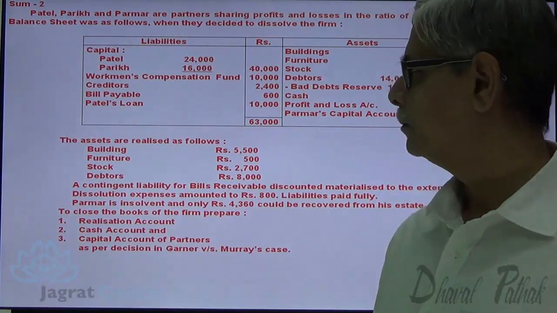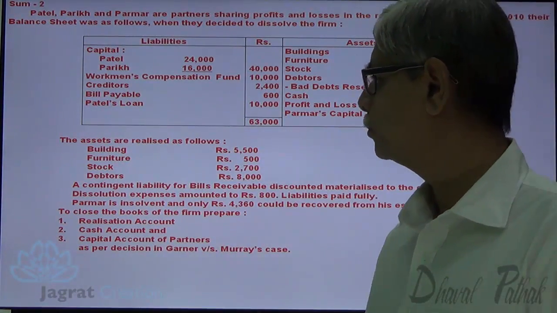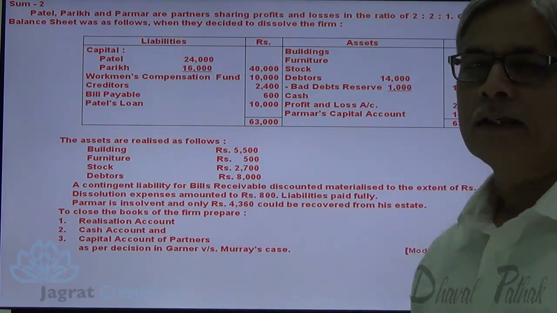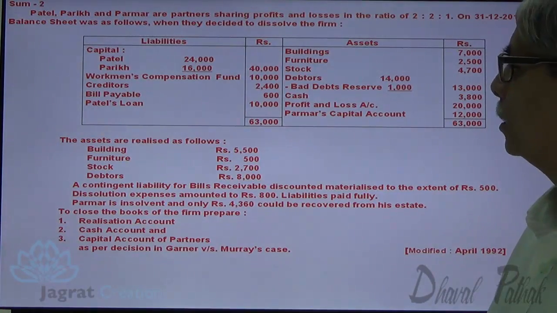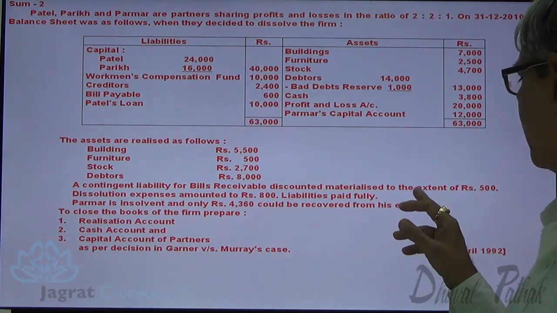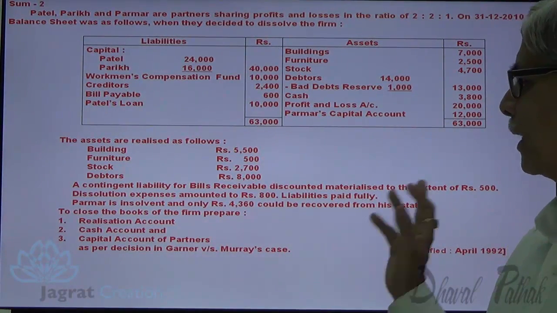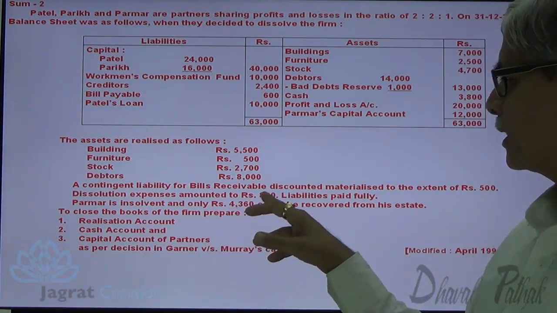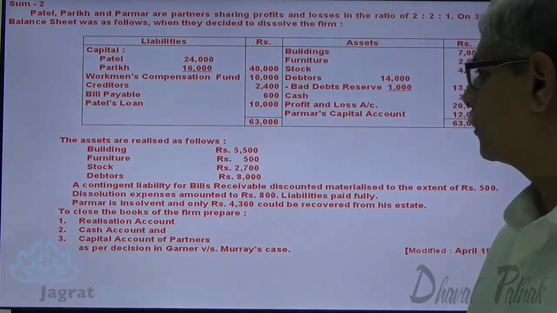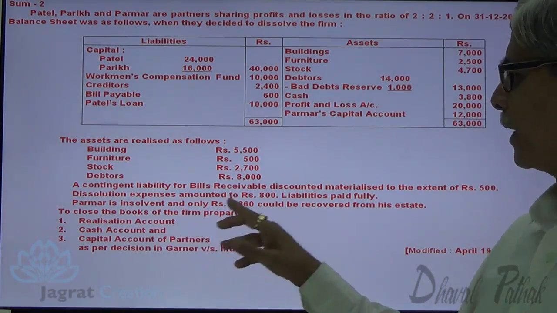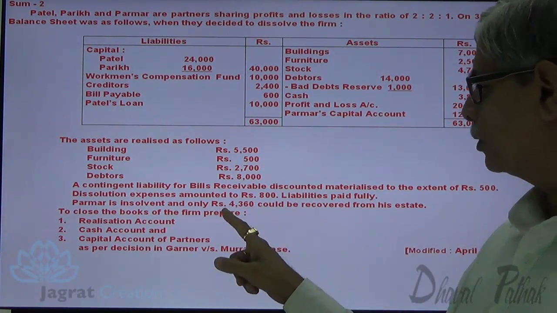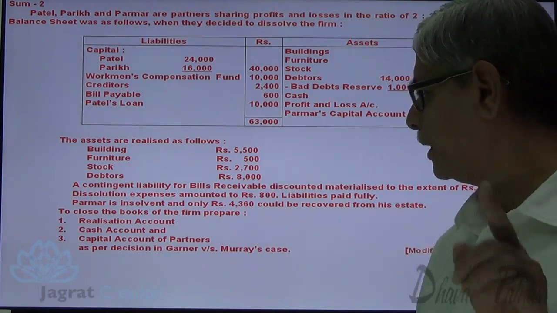The firm is dissolved, assets realized as follows. Building 5,500, furniture 500, stock 2,700, debtors 8,000. A contingent liability for bills receivable discounted materialized to the extent of 500. Unrecorded liability. Dissolution expenses amounted to 800. Liabilities are paid in full. Parmar is insolvent and only 4,360 could be recovered from his estate. So the amount that is recovered is 4,360.